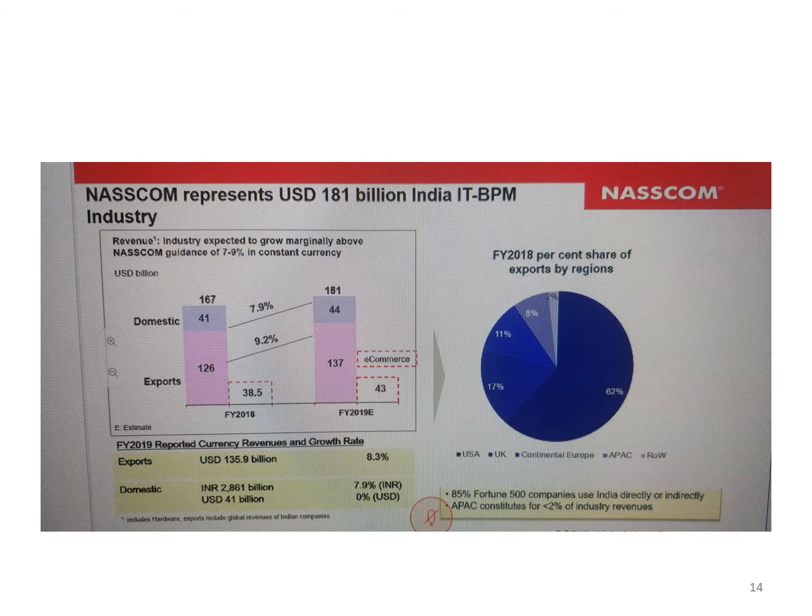And one area where we have done quite well is in terms of IT services. The total value of the IT is around 181 billion US dollars, wherein the exports are around 137 billion US dollars in 2009.